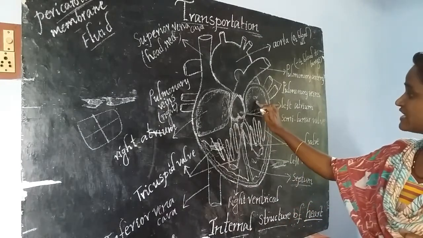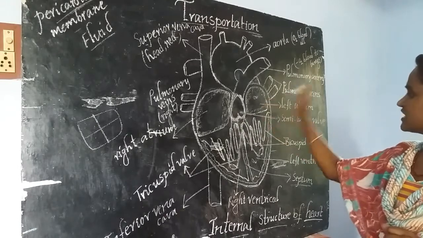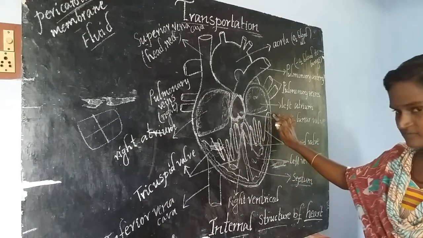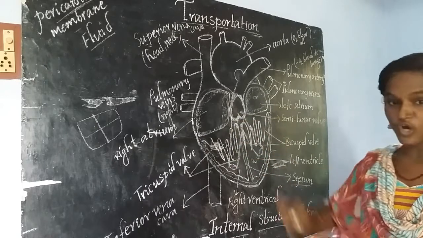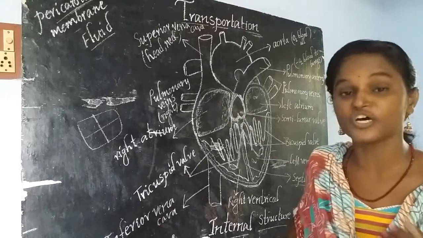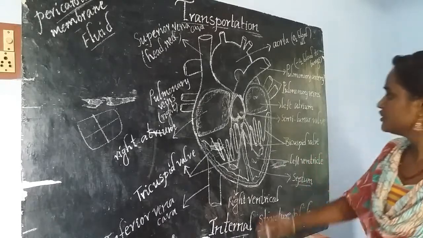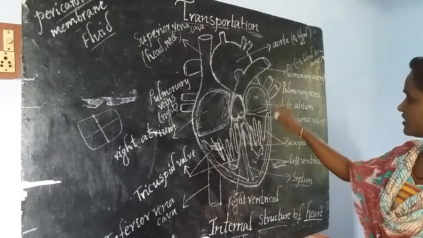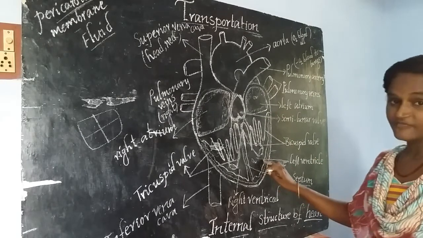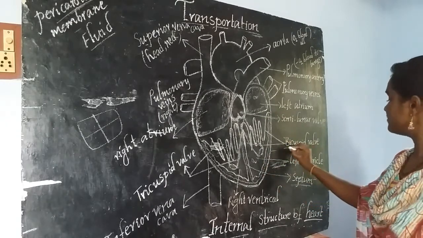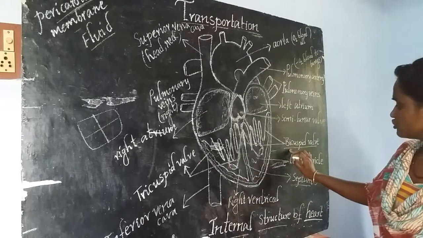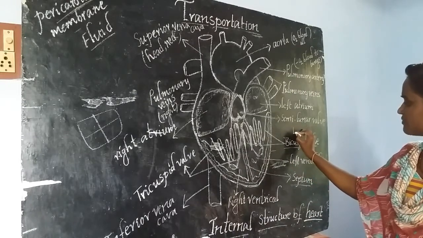Then what about the opening between the left atrium and left ventricle? Here also we have an opening, and here also we have another opening, and these 2 openings are also protected by another type of valves. What are those? You just remember here, the left side atrium and ventricle are separated by a valve called the bicuspid valve. What is that? Bicuspid valve.